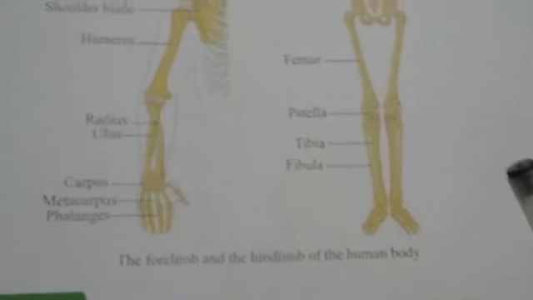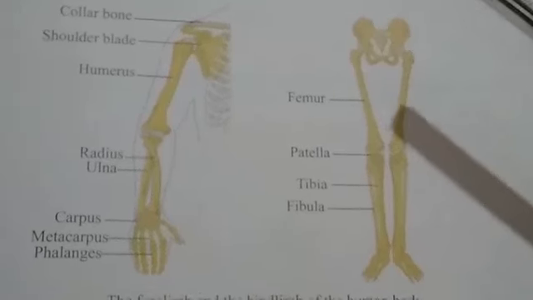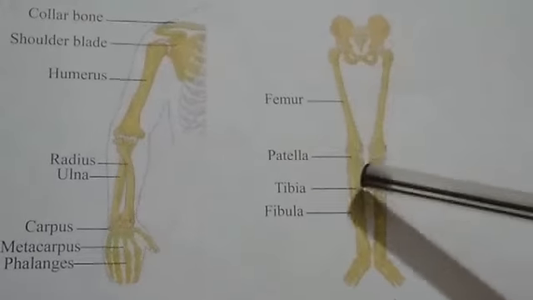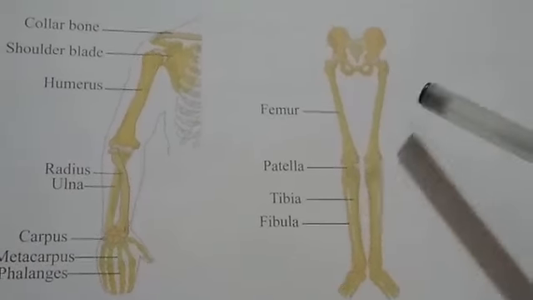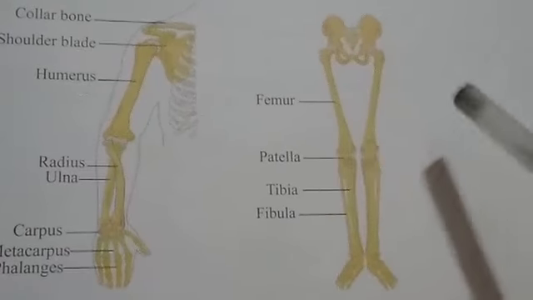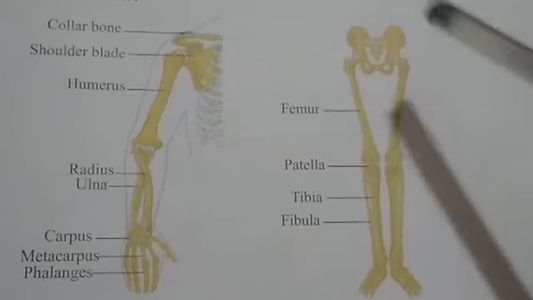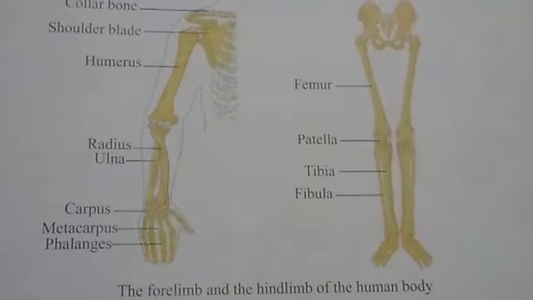The hind limbs or our legs are also made up of two parts, the upper leg and the lower leg. They join together at the knees. The upper leg has the thigh bone, which is a powerful bone as it bears the weight of our body.